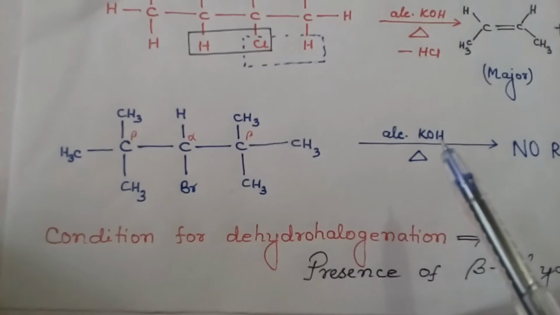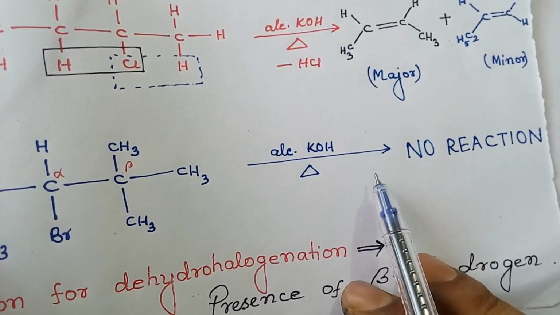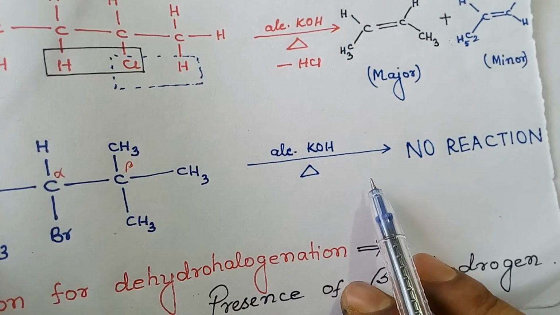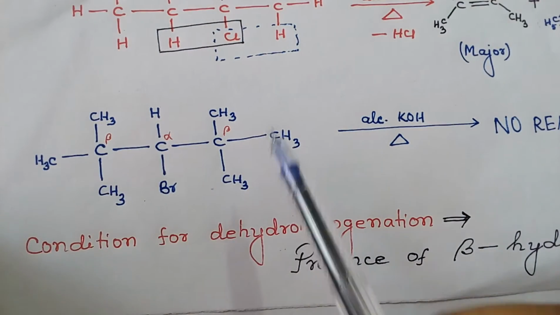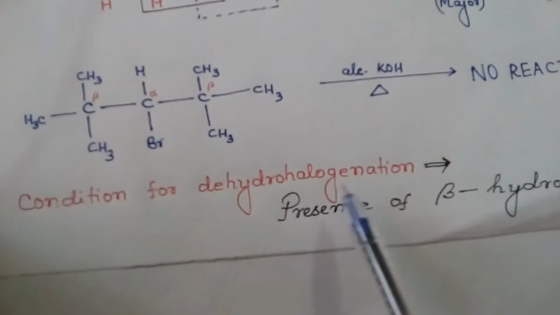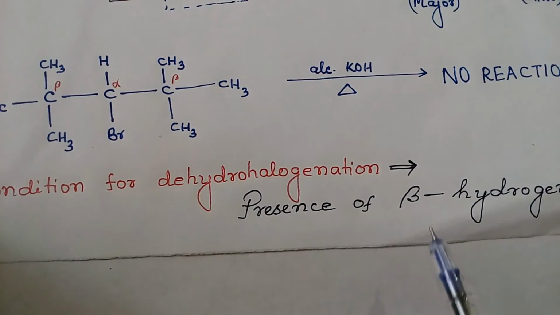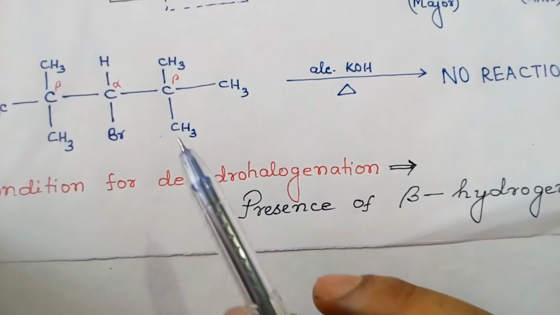If you treat this molecule with alcoholic potassium hydroxide and heat, you will see that no reaction takes place. It is because of the absence of beta hydrogen, and the condition for dehydrohalogenation reaction is that there should be a presence of beta hydrogen. If there is no beta hydrogen, no dehydrohalogenation reaction.